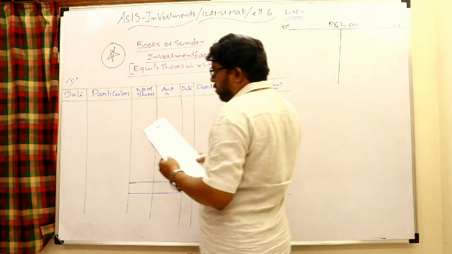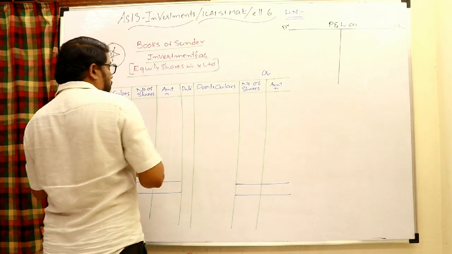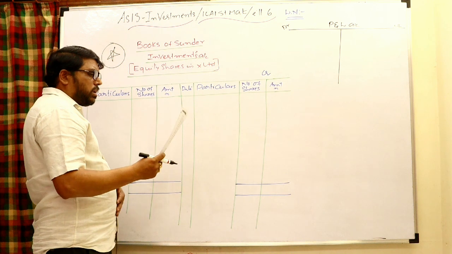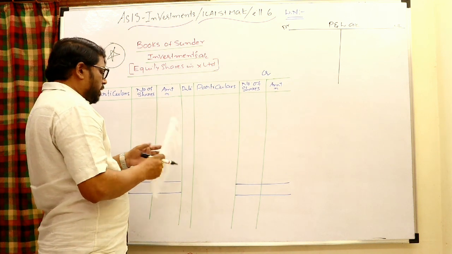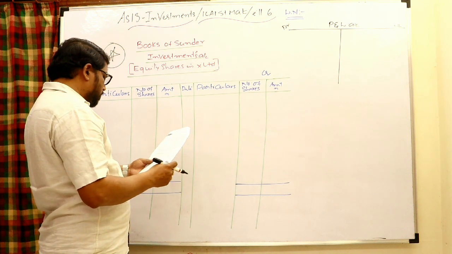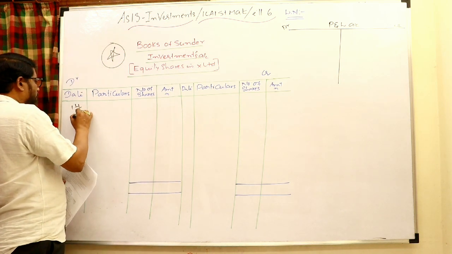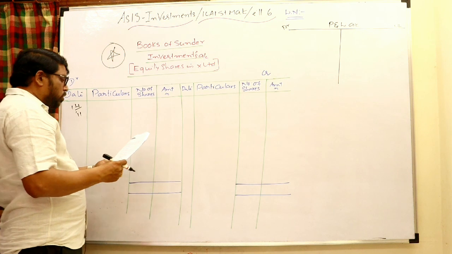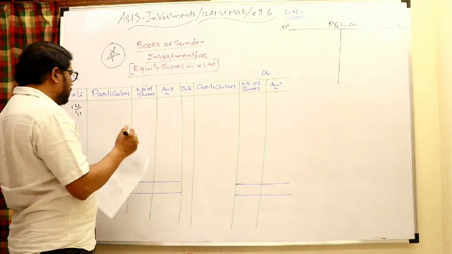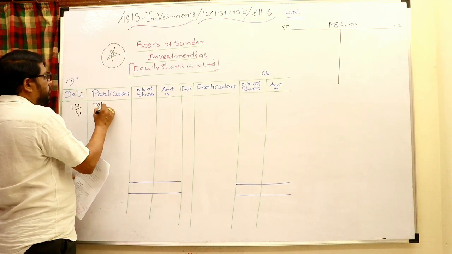So the P&L account also you may have, and of course you may have the working notes also, to work out each and every one, right? Let us see first of all what happened. It is given 1/4/2011. So already there is an opening balance in the equity shares account, balance brought down.